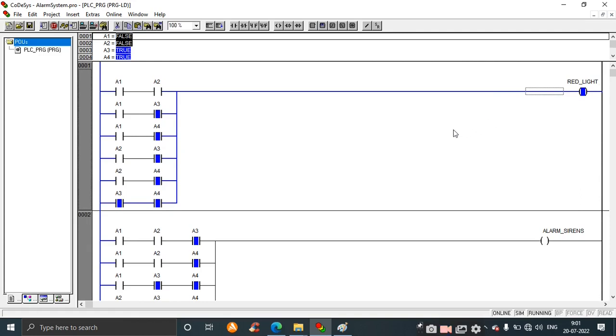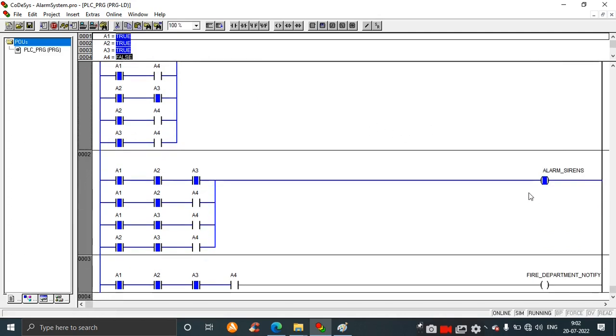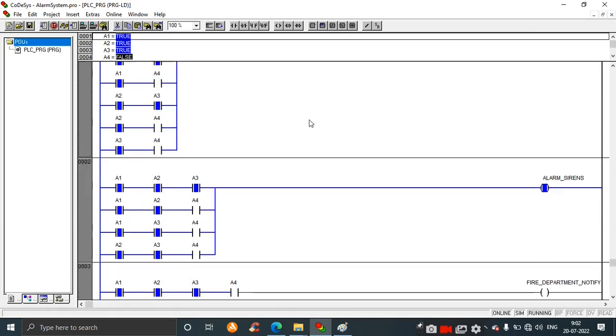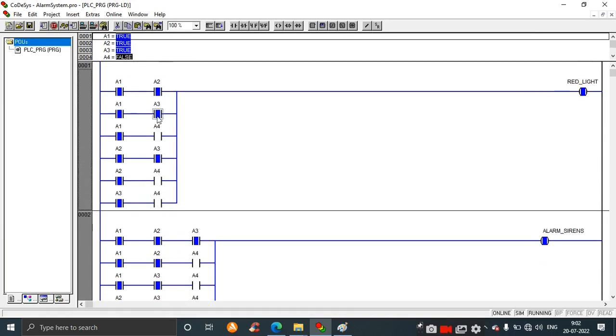It is confirmed. Next is the third case, that is, if any three inputs are on, an alarm sound will come. Take A1 A2 A3. You can see the alarm siren turned on for 1 2 3. Next is for 1 2 4.